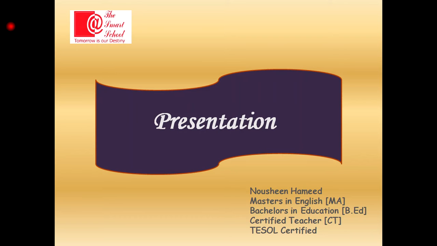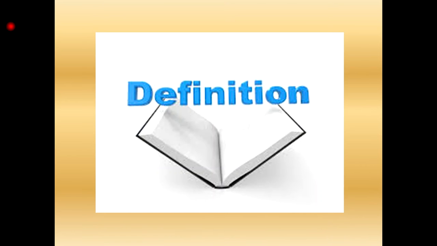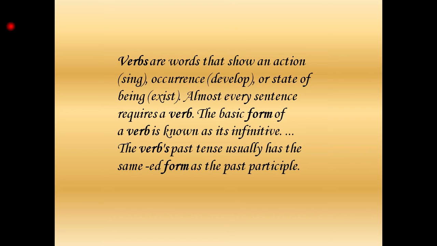Today we are going to discuss a topic called English verb forms, like first form, second form, third form, fourth form, like the ing form as well. We can call the fourth form the ing form as well. You would be well known and well aware of these forms, and we can call them participles as well. So let's move on to the definition of it.